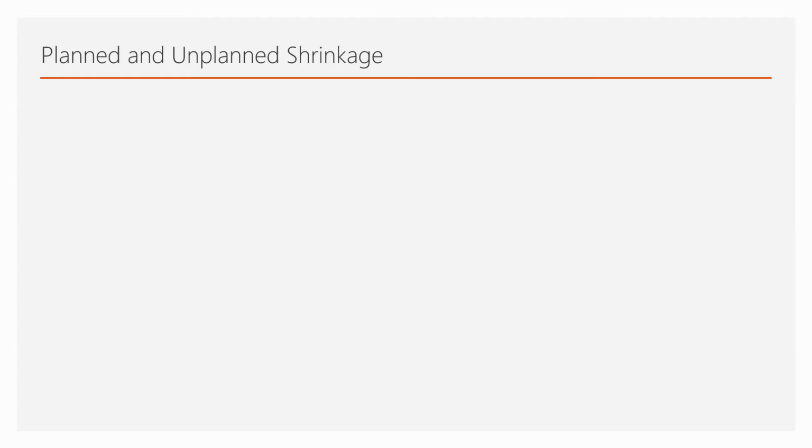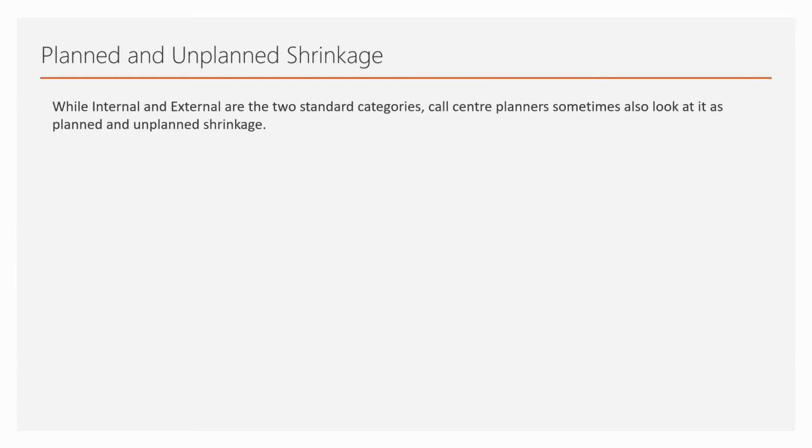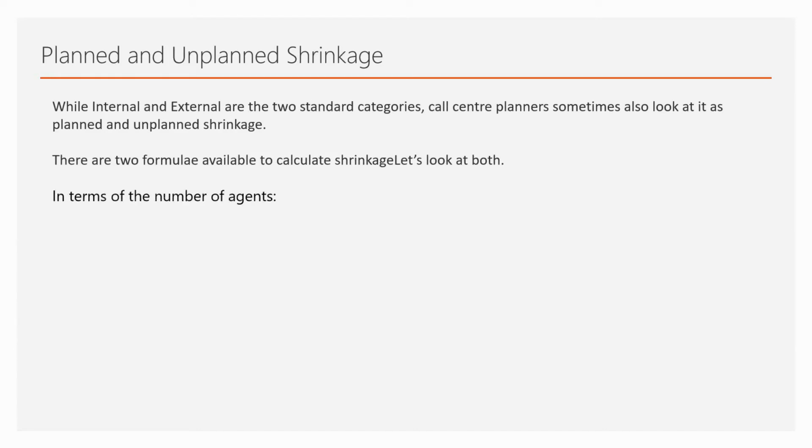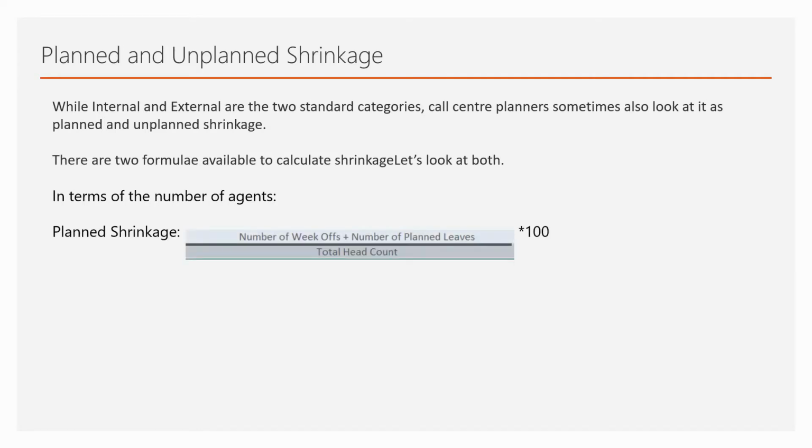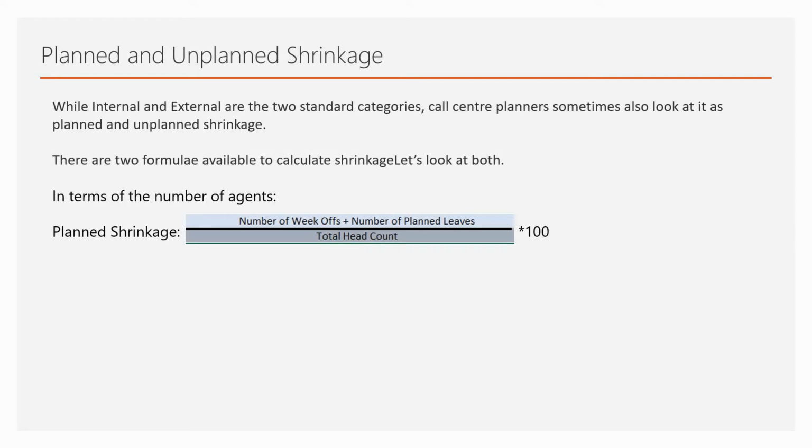Now we talk about this in detail. While internal and external are two standard categories, call center planners sometimes look into planned and unplanned shrinkage. There are two formulas available to calculate shrinkage. One is in terms of number of agents. When we calculate shrinkage in terms of number of agents, we first calculate planned shrinkage. Planned shrinkage is number of week offs plus number of planned leaves, divided by the total head count, multiplied by 100.